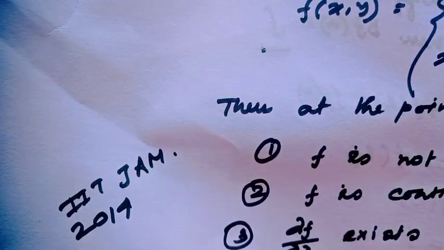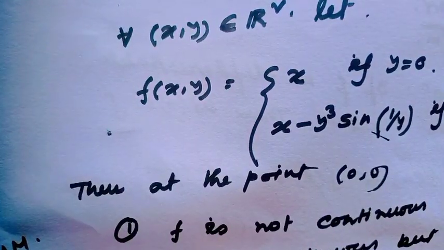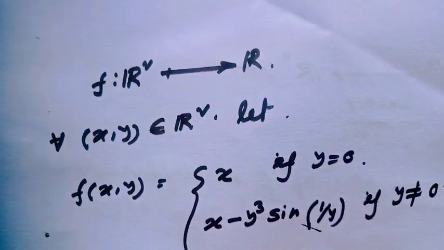Okay, I'll see one question which had come in IIT JAM 2040. The question is a similar type of question.